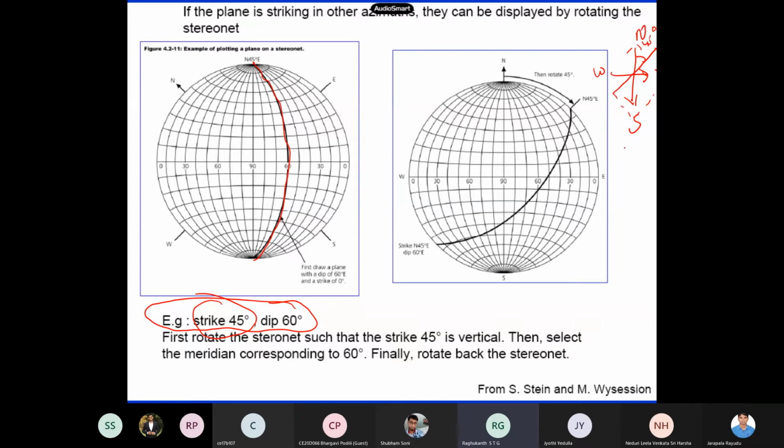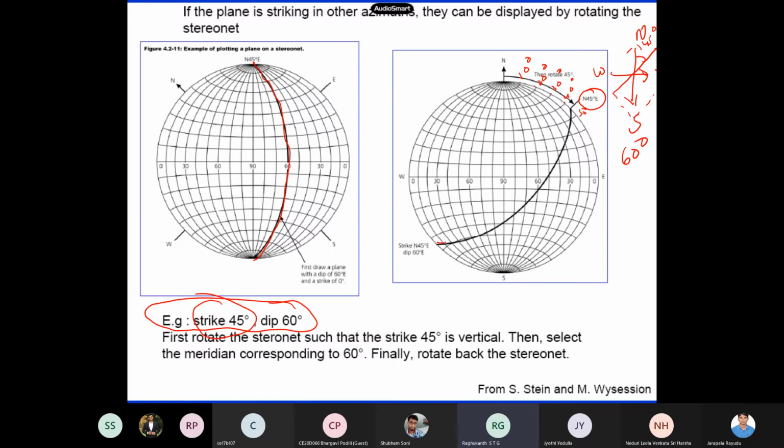And this dip is 60 degrees. So now what we do is, we first draw a 0 degree strike, 60 degree dip line, and then we rotate it such that we have this 45 degrees. So now you can see, this is 10, 20, 30, 40. So this is 10 degree, 20 degree, 30 degree, then 40 degree, and then this is 45, and this is anyway 50 degrees. So the whole stereographic net you rotate like this.